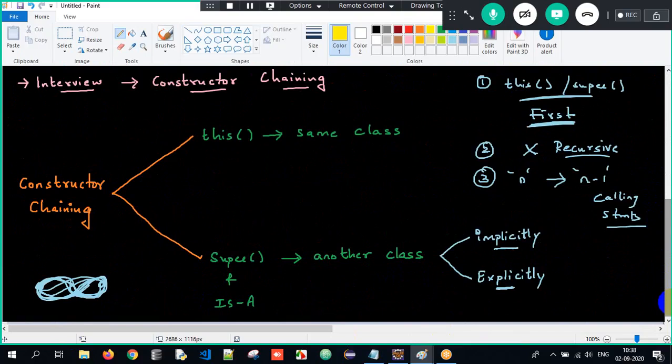This calling statement is used to invoke a constructor in the same class, and super calling statement is used to invoke a constructor of another class. And is-a relationship is mandatory, and that can happen implicitly and explicitly. And this calling statement and super calling statement should be the first executable statement. Recursive chaining is not possible, and if there are n constructors, only n minus 1 calling statements are allowed here. So this is all about the entire process here.